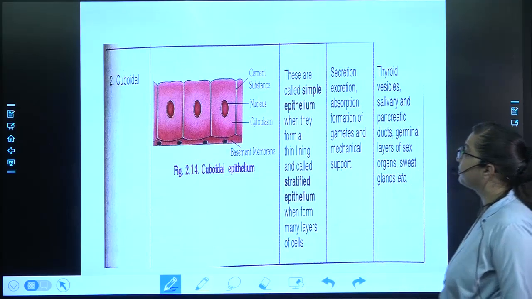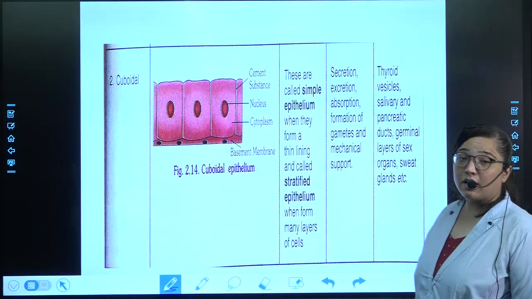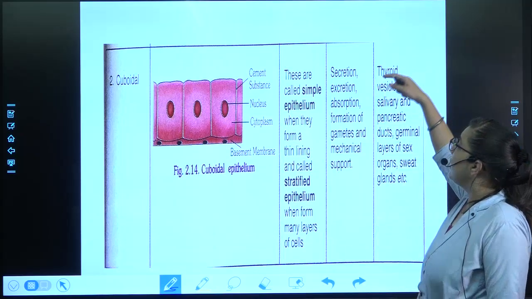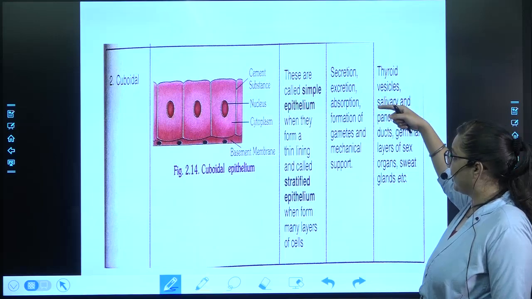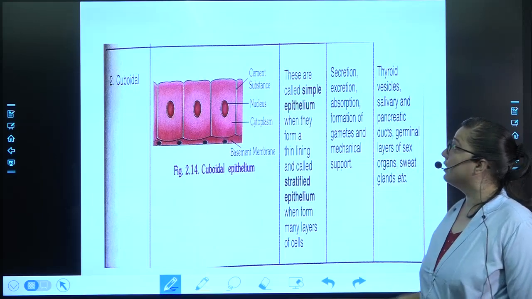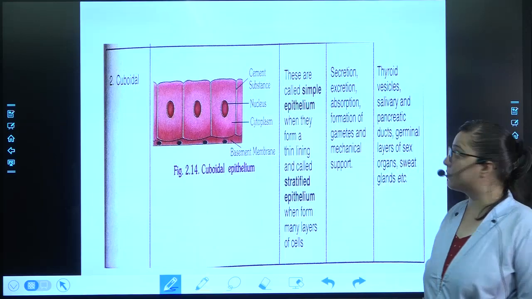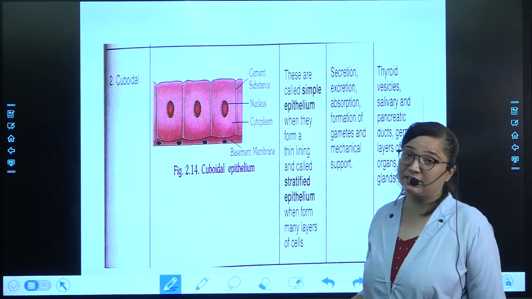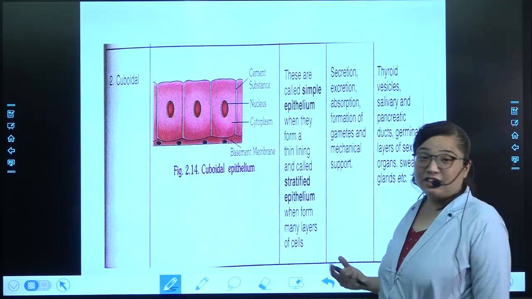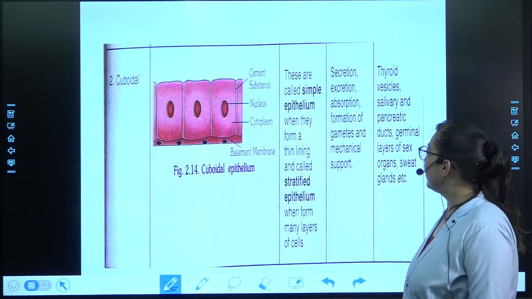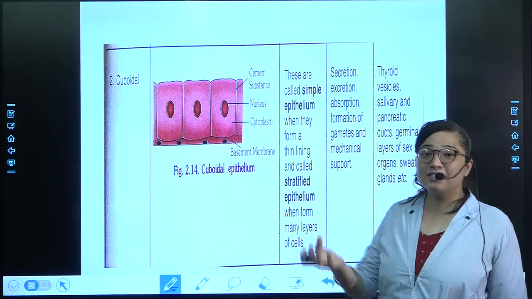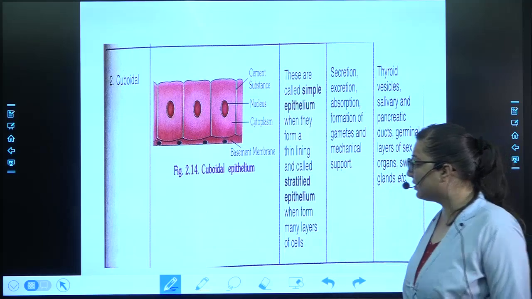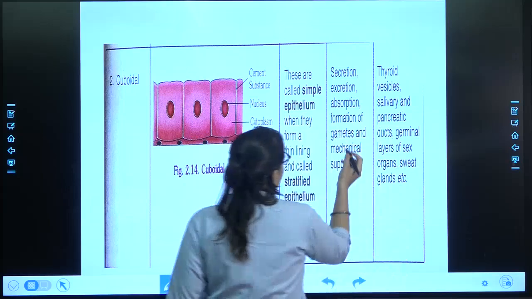Here are its functions: secretion, excretion, absorption. These are the common terms. Secretion means the removal of any type of fluid, any gas. Excretion, removal of all the waste materials. Absorption, taking something inside. Formation of gametes. This is again a new term for you. Gamete.